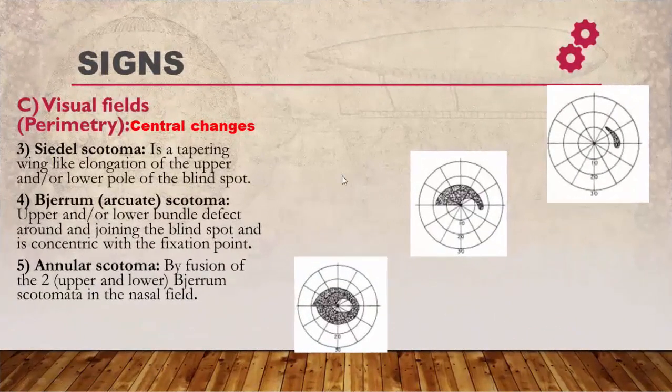The third characteristic change in the central visual field is a scotoma, which is a tapering, wing-like elongation of the upper or lower pole of the blind spot. The fourth characteristic visual field change is a scotoma, which is an upper or lower bundle field defect joining the blind spot around the fixation point. Here we can see a scotoma connected to the blind spot. And the fifth change is annular scotoma, which occurs by fusion of two scotomas, upper and lower, in the nasal field.